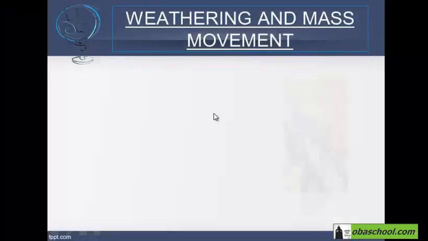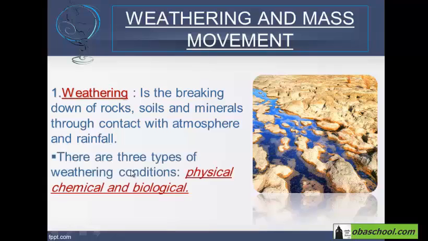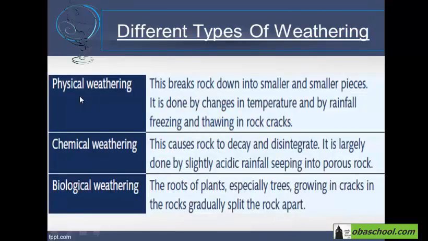Now, let's look together at weathering and mass movement. Weathering is the breaking down of rocks, soils, and minerals through contact with the atmosphere and rainfall. They fall due to gravity. So we have to understand that certain factors affect the weathering, such as the type of soil, the type of rocks, the atmosphere, and rainfall. There are three kinds of weathering: physical weathering, chemical weathering, and biological weathering. Now let's look at them in detail.